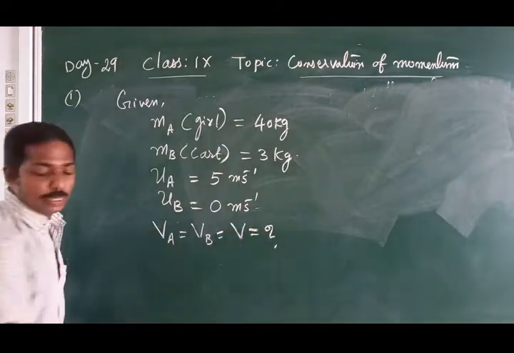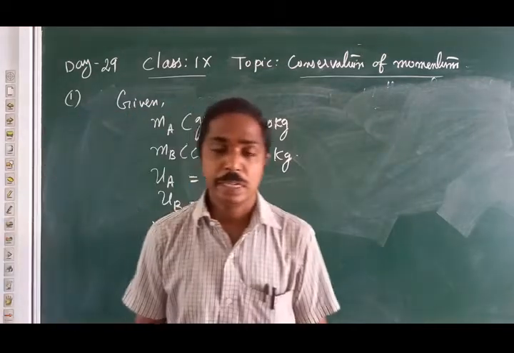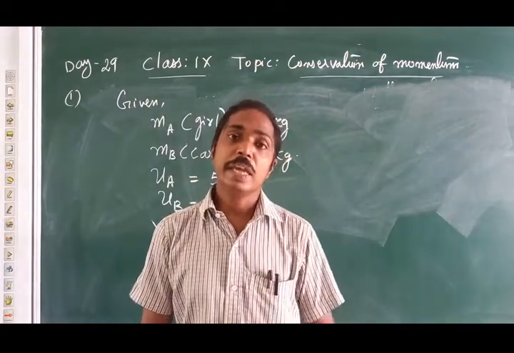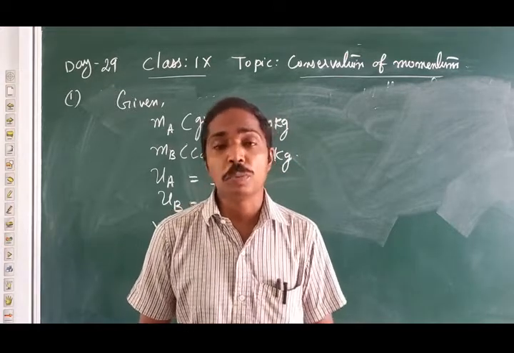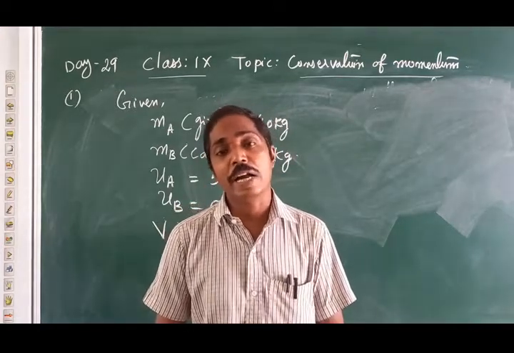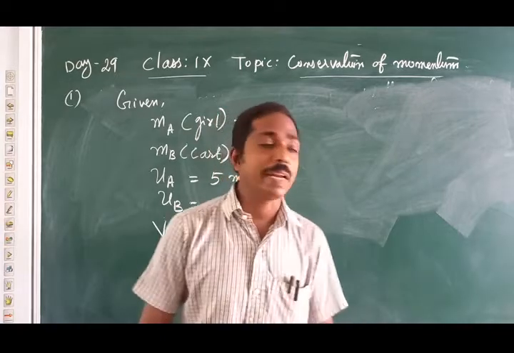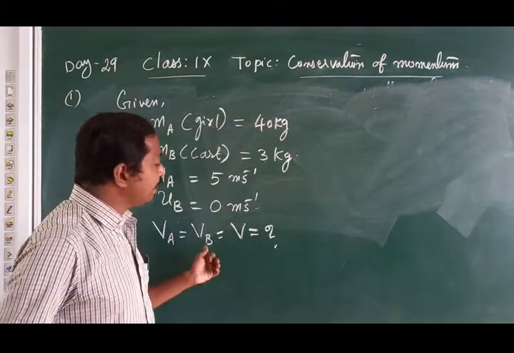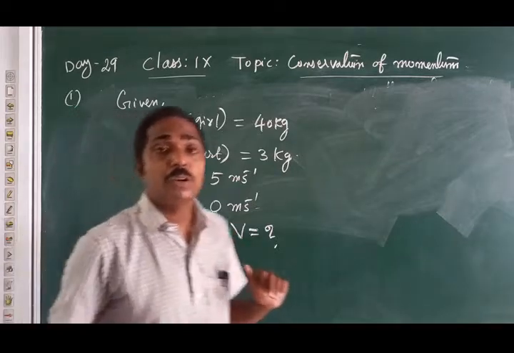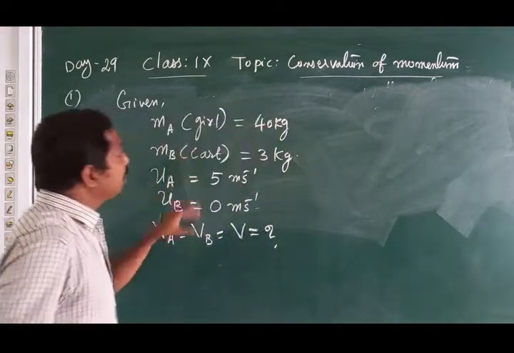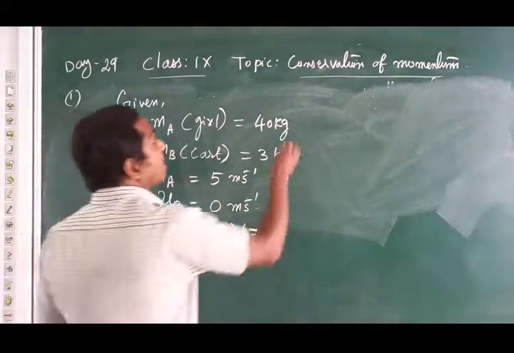This is asking to find the girl's velocity. The girl's velocity is the same only, the cart velocity also the same. So we can write VA equal to VB equal to V. That is actually the girl's velocity only, question mark. So from this we have to use the equation.